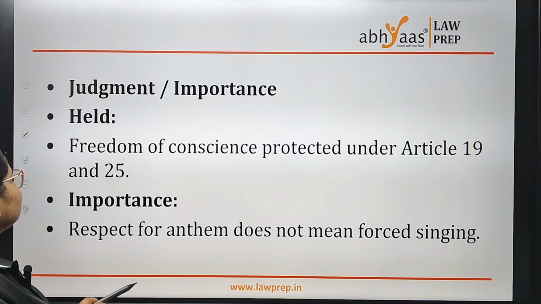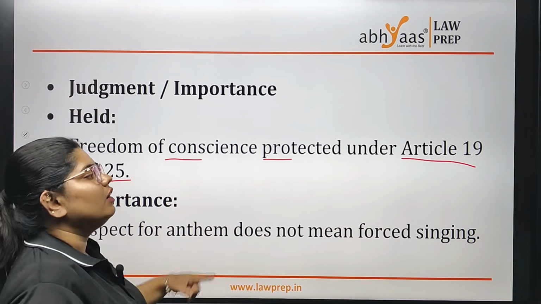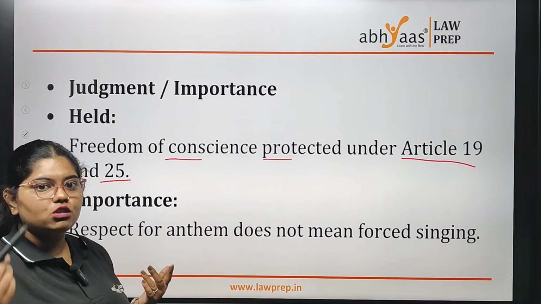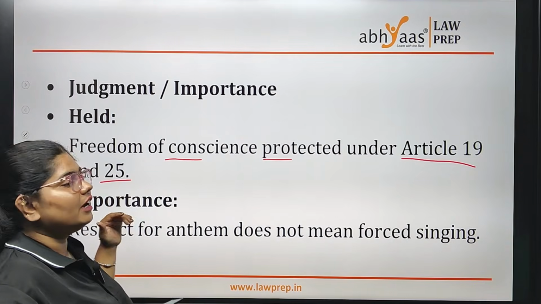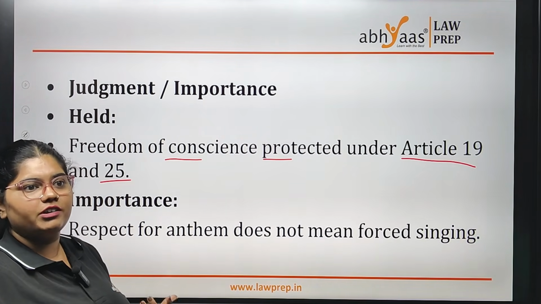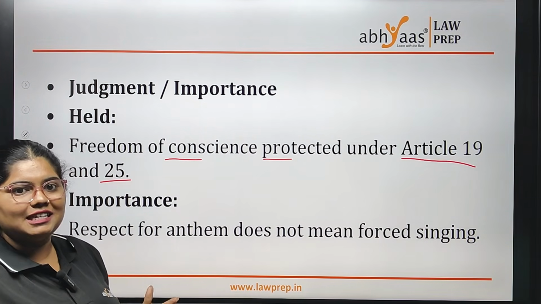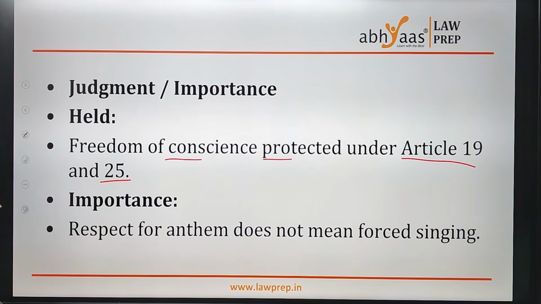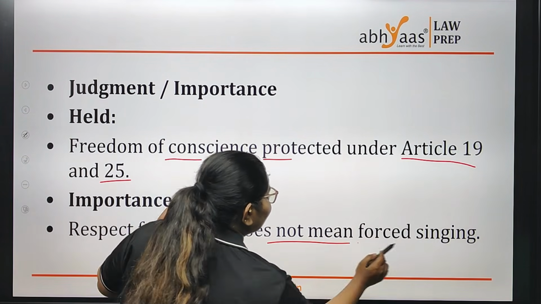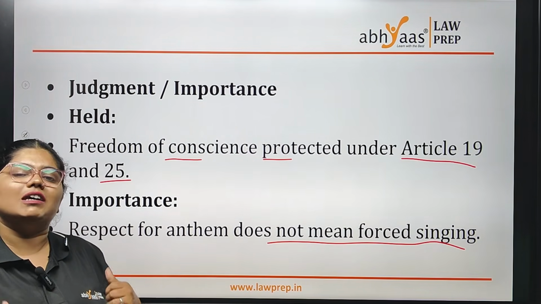The judgment says that freedom of conscience is protected under Article 19 and Article 25. Article 19, freedom of speech, also includes freedom of being silent, as said in this judgment. They also said that Article 25, which talks about the right to preach and propagate your religion, protects remaining silent and not singing the national anthem. So the importance of this judgment is that respect for the anthem does not mean forcefully singing. They said that even standing respectfully without singing the national anthem is fine.